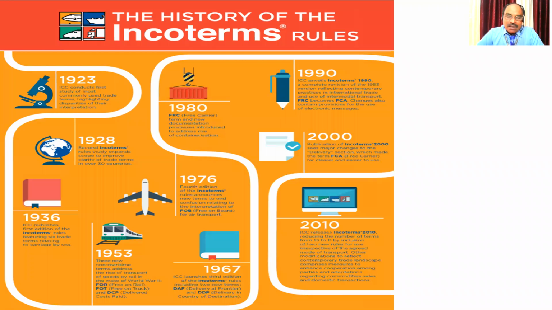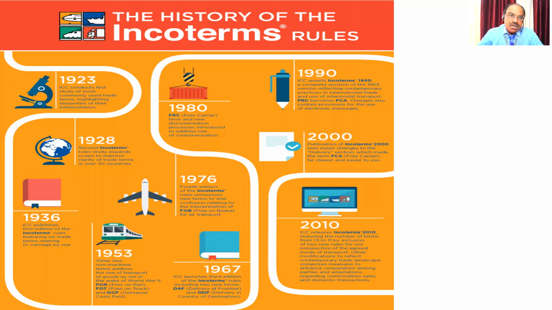For fixing these rules and regulations between the exporter and importer, they introduced the concept of Incoterms, international commercial terms. It was introduced in the year 1923.